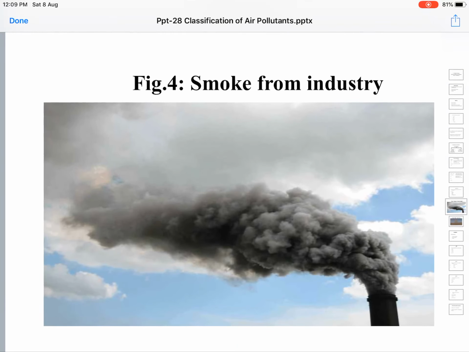Let us see a diagram. Smoke from the industry. See the dark cloud you are seeing. It is going up because it's hot; in hot condition its density is less than the surrounding air. It's moving up. That's the first thing. Secondly, the darkness is because it contains lots of solid particles, not just gases, like unburnt hydrocarbons, carbon particles themselves, along with other chemical gases and chemicals.